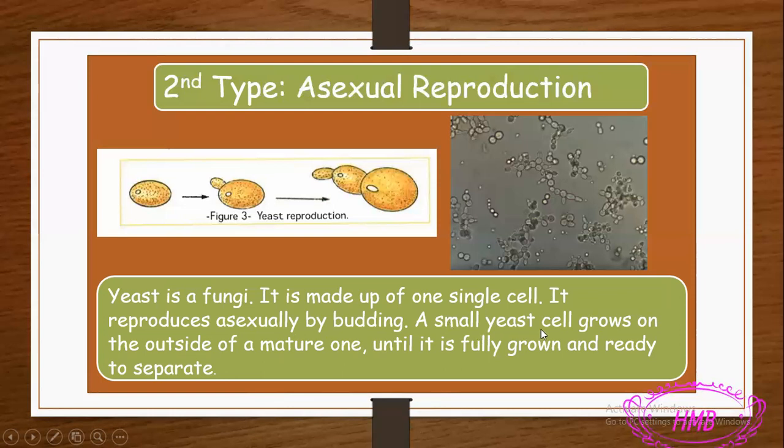Small yeast cell grows on the outside of a mature one until it is fully grown and ready to separate. First of all, if you remember, we said that living things, when they reproduce, they must reproduce in their adulthood. يعني when they are adult, when they are complete, when they are fully developed. يعني when they are mature.